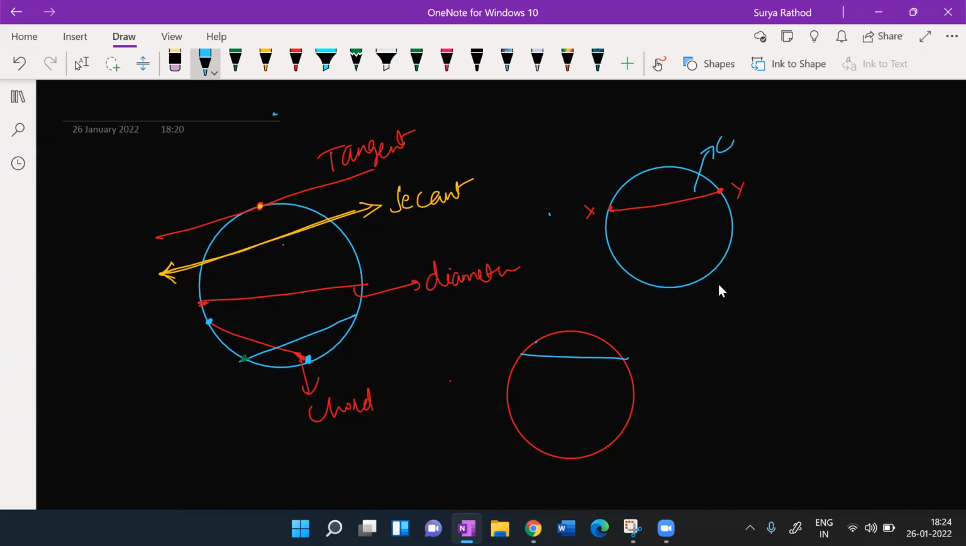Chord is nothing but this is my chord. Chord is nothing but their end points should lie on the circumference of the circle. That is chord. Segment is nothing but देखो, ये मेरा होगा segment अंदर वाला. ठीक है? ये minor segment है, ये major segment. ठीक है? Major segment. समझ में आ रहा है आपको? Minor segment and major segment. Segment of a circle is nothing but what? Whatever the region we are bounding with the chord. ठीक है? See, whatever the region we are bounding with the chord is segment. ठीक है?